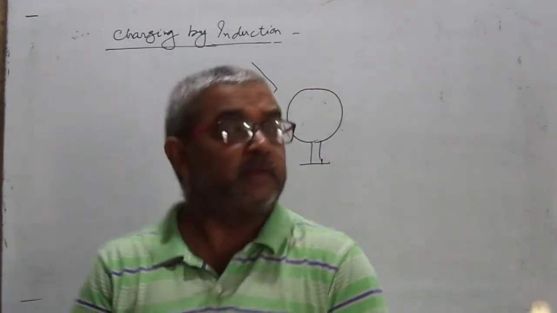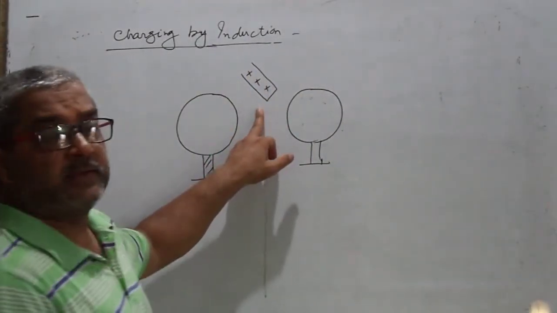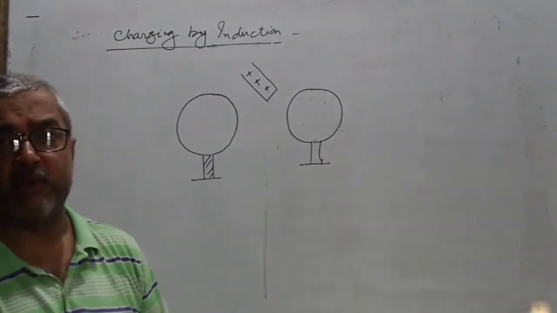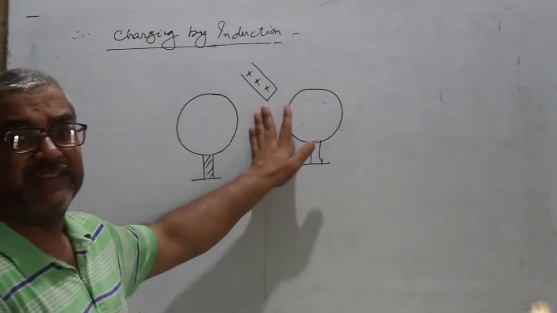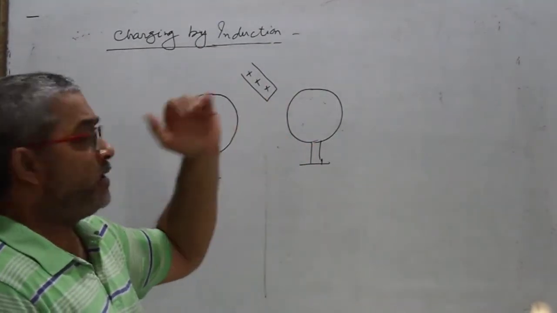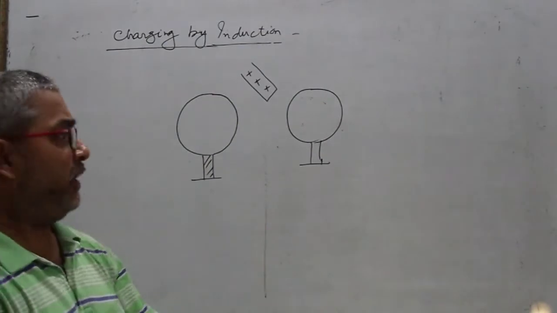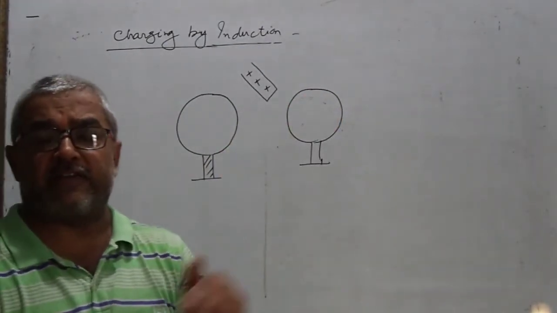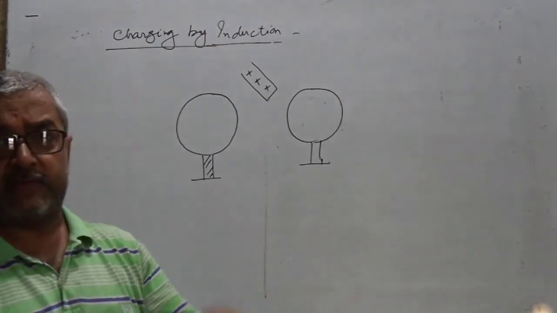But when the charged body is brought near the uncharged body, due to the presence of the charged body, the distribution of positive and negative charges in the body changes.